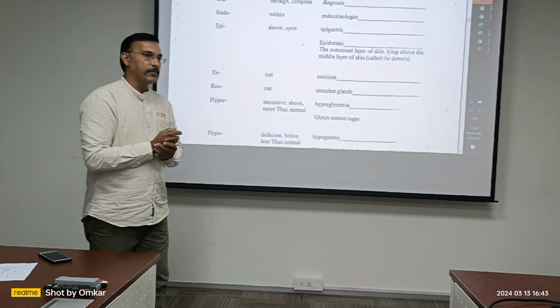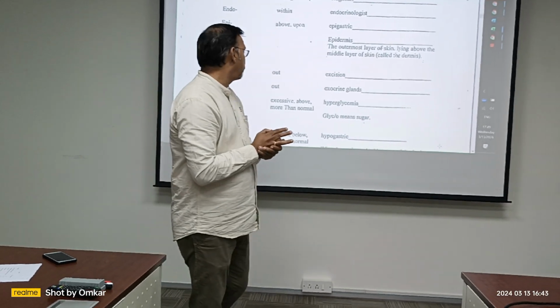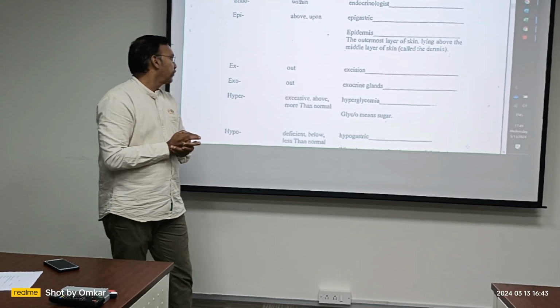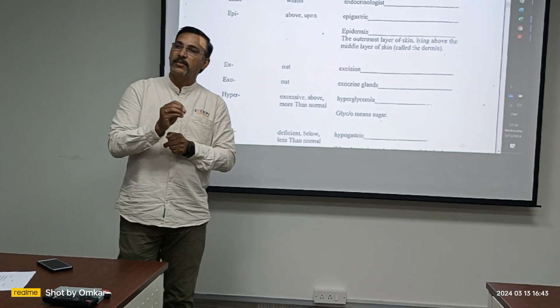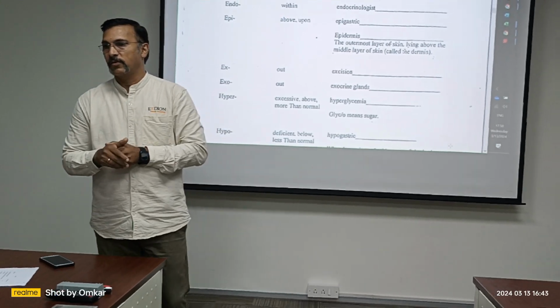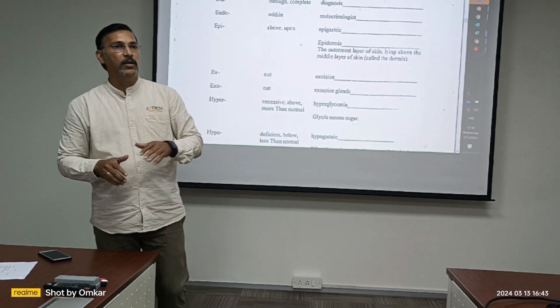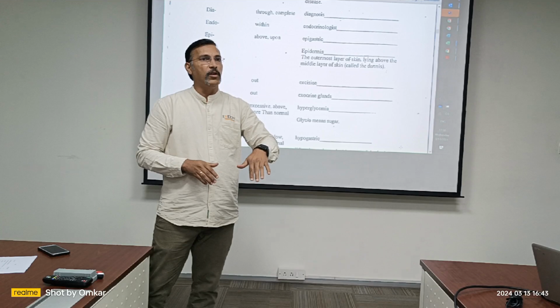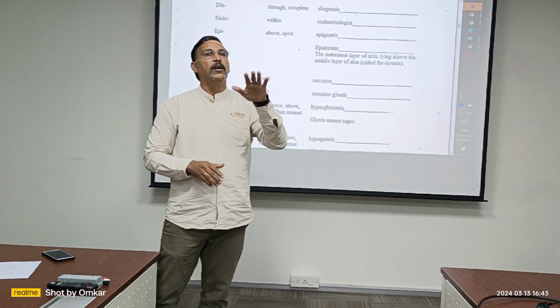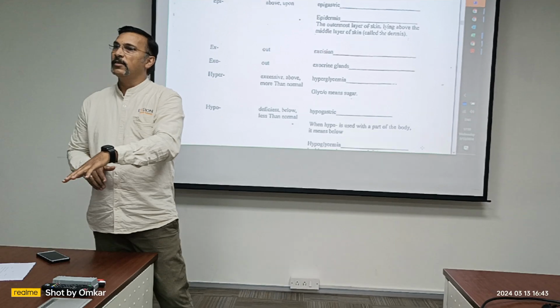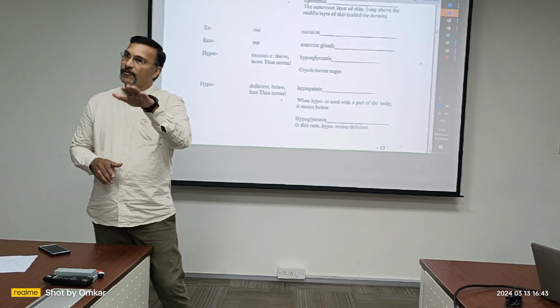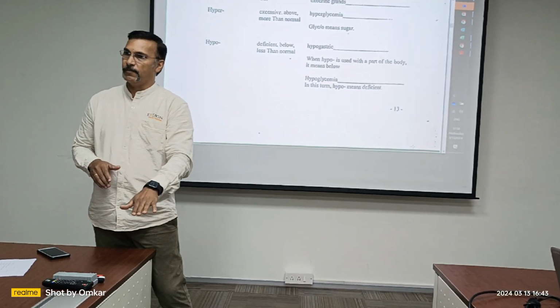We can write this down. Hyperglycemia. When there is excess, there can be low. What is the opposite of hyper? Hypo. So what is hypoglycemia? Blood condition of less sugar. Less sugar. Alright?